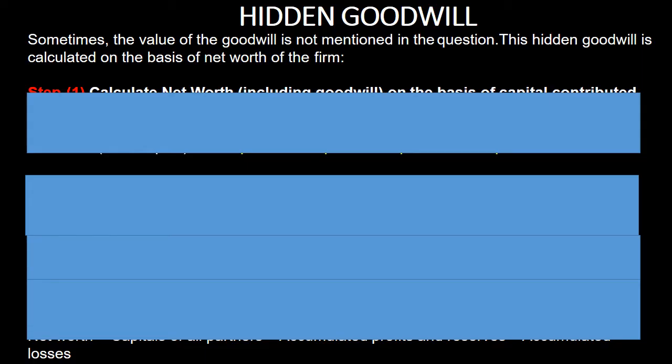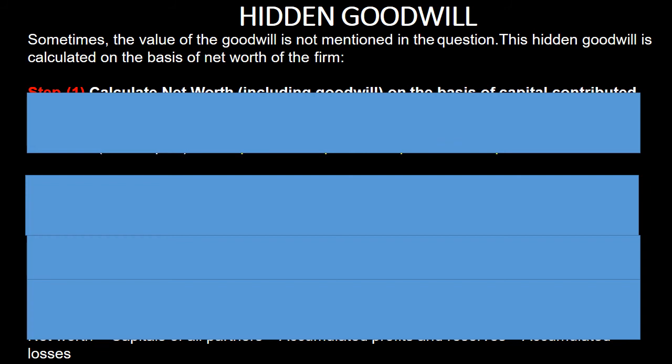Finally, the last and one of the most important topics related to goodwill whenever new partner is admitted in existing firm, that is hidden goodwill. What is hidden goodwill? As the name suggests, hidden means concealed. This is the goodwill which is hidden inside the partners' capital.